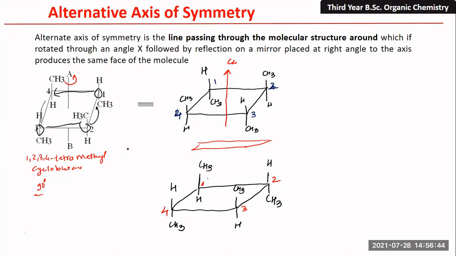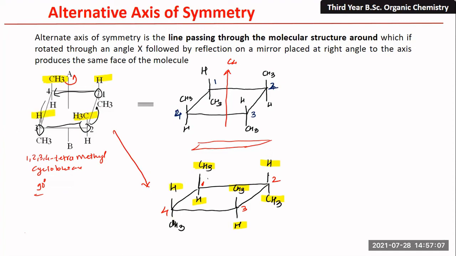So if you check this structure against the initial structure, you can see the methyl group CH3 at the first position, hydrogen there. In the second position, the hydrogen is there, methyl at the bottom. In the third position, the methyl group is at the top, and hydrogen at the bottom.